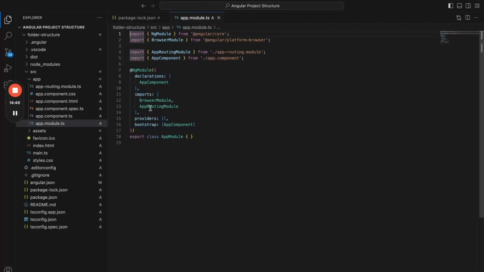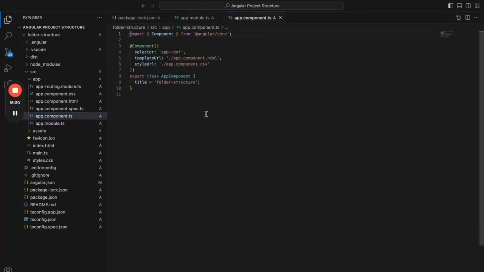For suppose, you see there is the app routing module, which provides the Angular routing feature to this application. Without importing this module, if you try to write routing for navigation from one page to another page, it won't work. If you want to use Angular forms, like input text boxes and all these things, it won't work directly unless you import the forms module from Angular. So any module that you want to use, from Angular or any third party or custom module, should have an entry here in the imports, so that it will be available to the application.